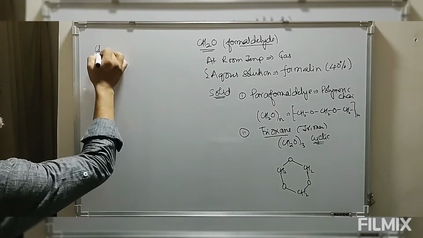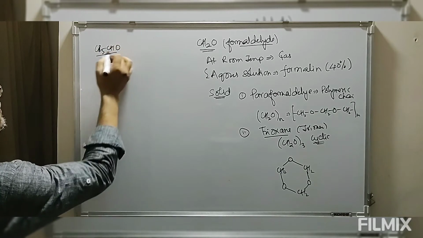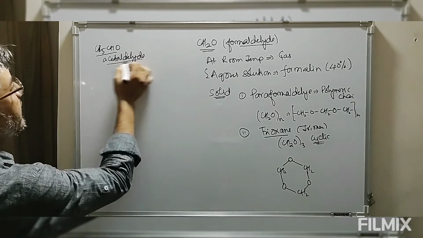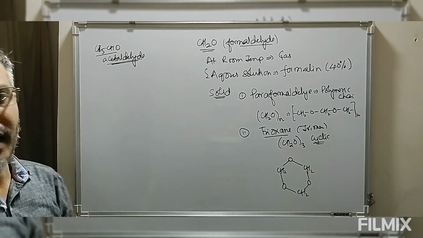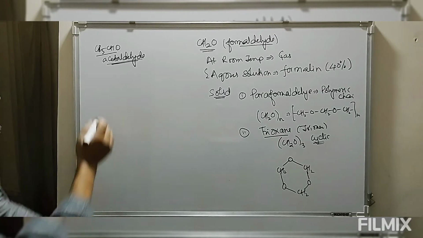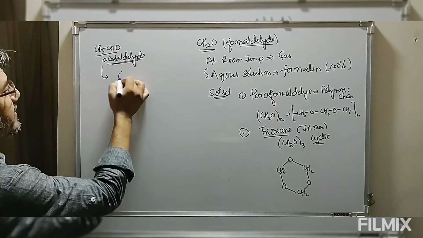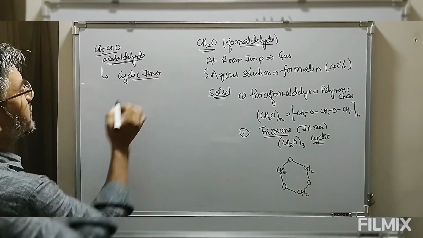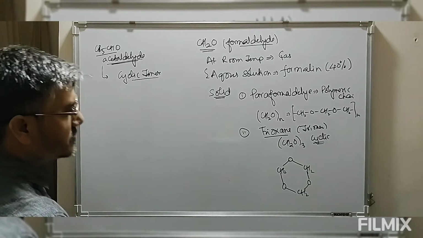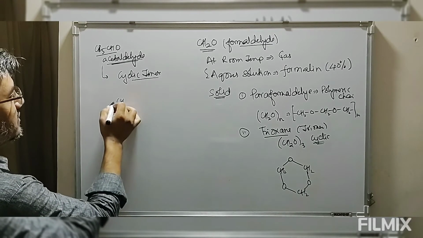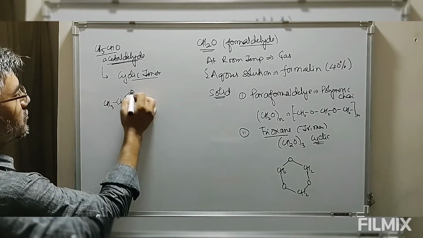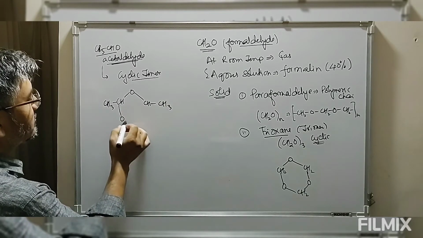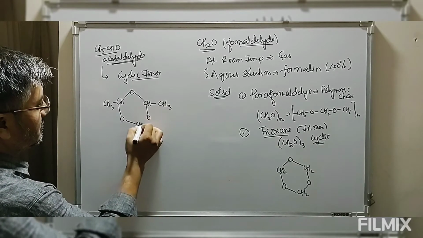Then the next one is acetaldehyde. Acetaldehyde is a high boiling liquid, which is stored in the form of a cyclic trimer, similar to trioxane.